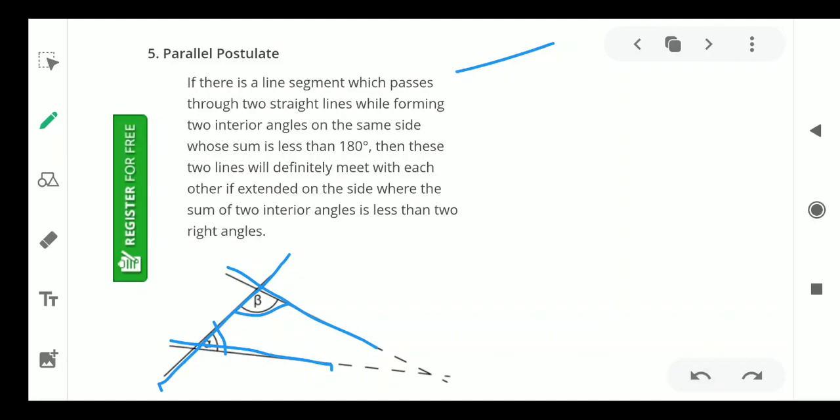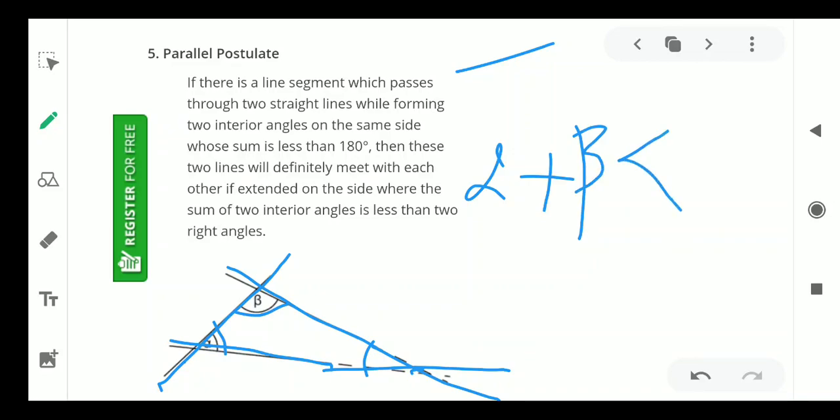If you produce these two lines, they will meet at one point, and there one angle will form. On this side, the sum is less than 180. These two angles, for example alpha and beta, have a sum that is less than 180 degrees.